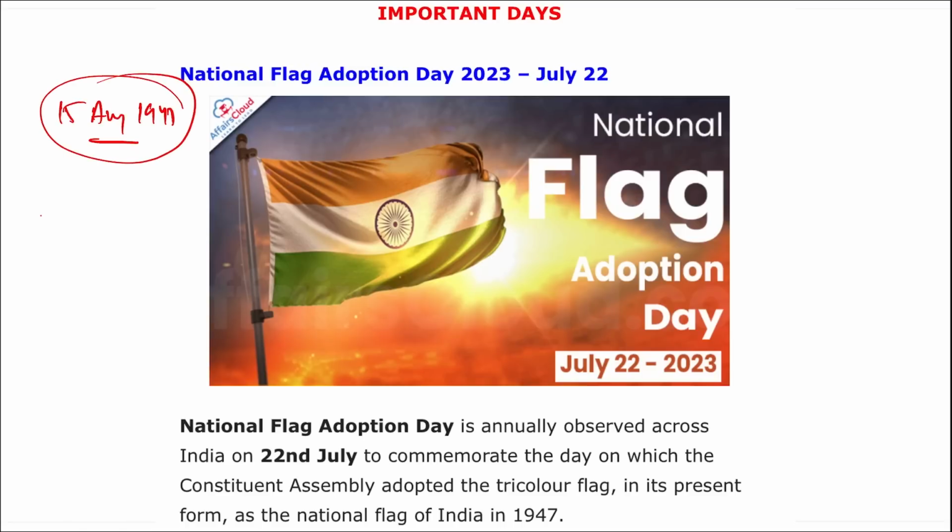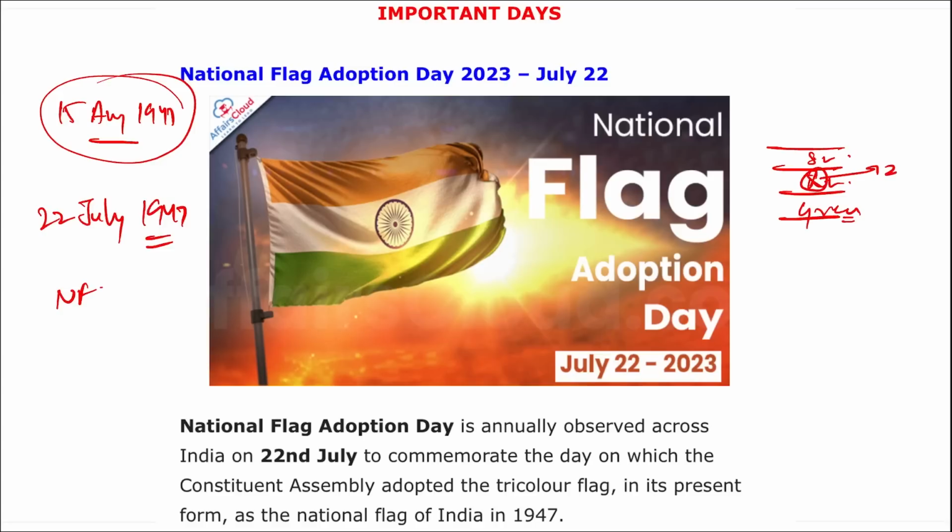There are three colors here: saffron, white, and green. The saffron, that is the kesari, is on the top, the middle is white, with an Ashoka Chakra of 24 spokes in the middle. It is navy blue in color, and at the bottom it is the green color.